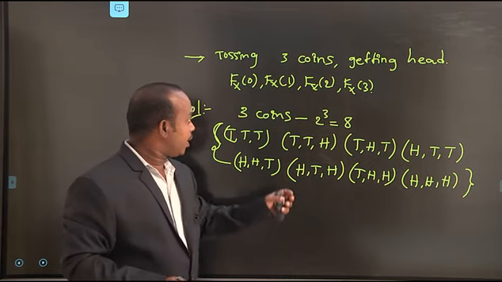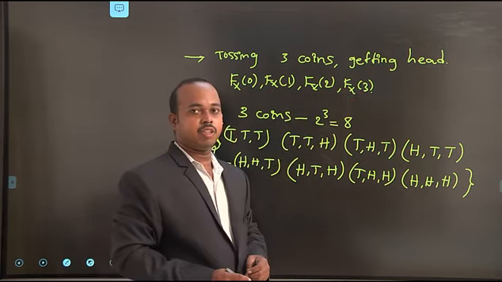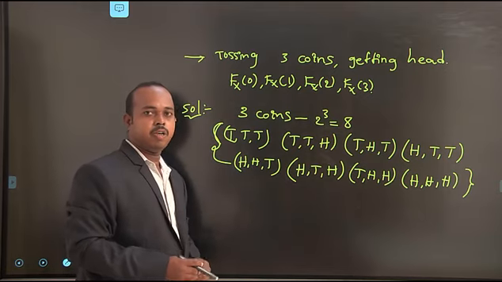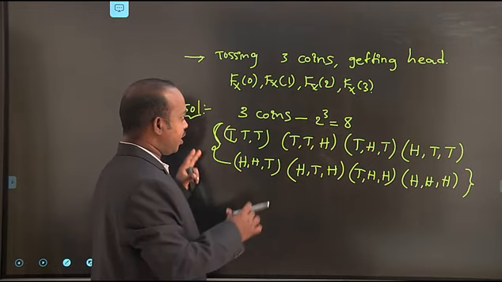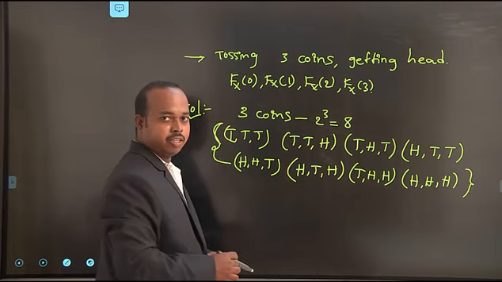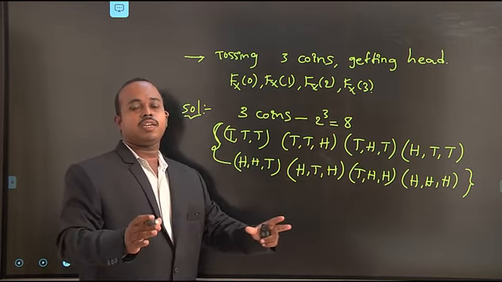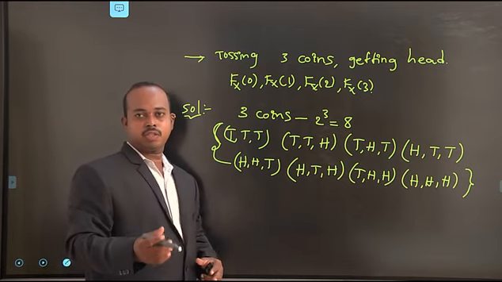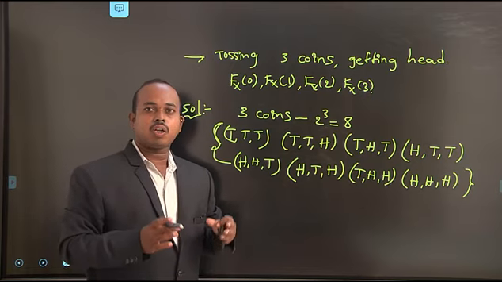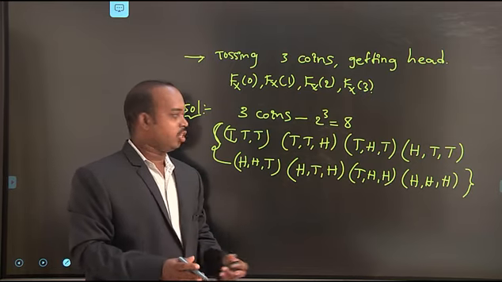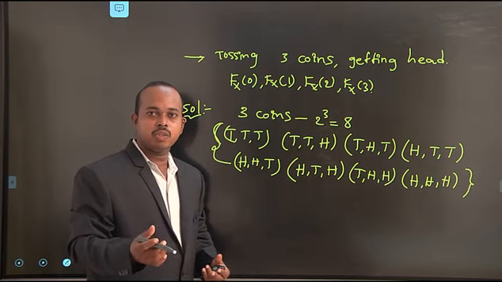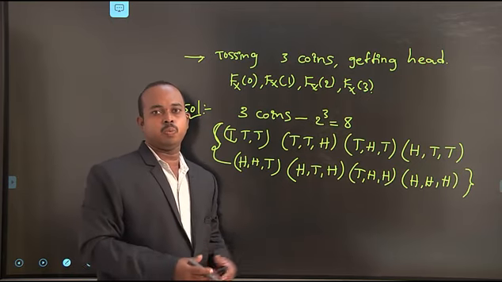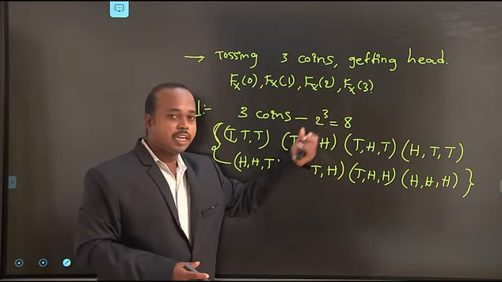Here our desired outcome is getting the head. What are the probabilities? First, identify that the given element belongs to a discrete random variable. What is the representation of a discrete random variable? The outcomes available in the sample space are assigned real values: 0, 1, 2. Here our requirement is getting the head.